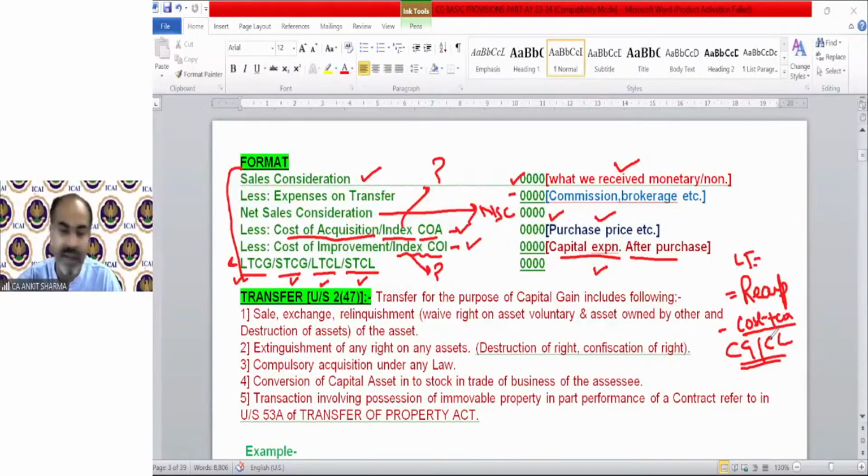Mortgaging is not technically a transfer. We are going to discuss the definition of transfer. Transferring anything via mortgage or loan as a security is not included in the definition of transfer. So there will be no capital gain in these cases. We also have a concept of reverse mortgage, in which you will be able to understand this in detail.